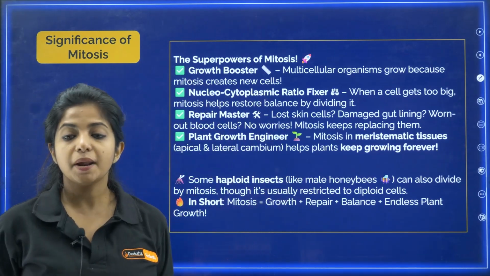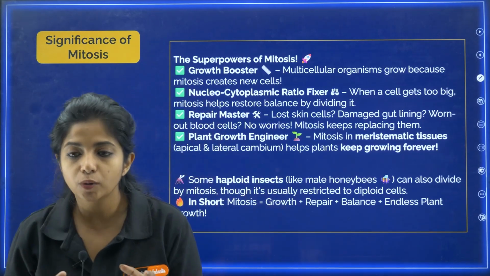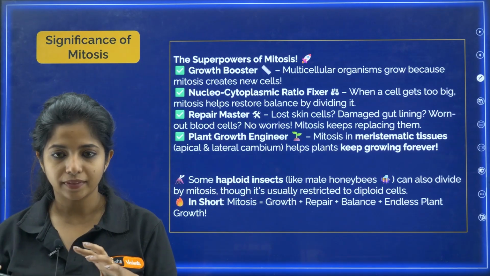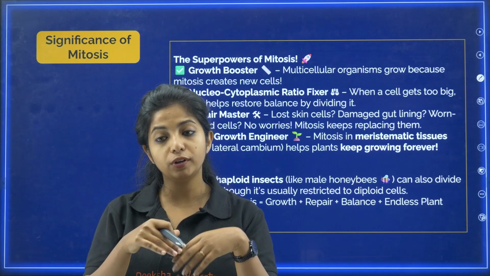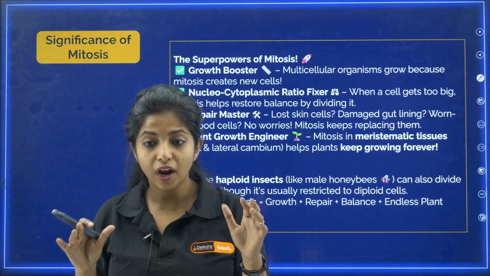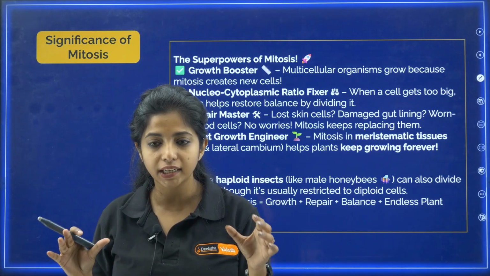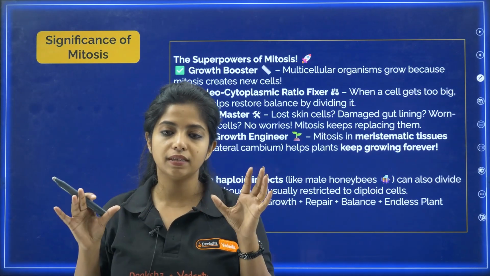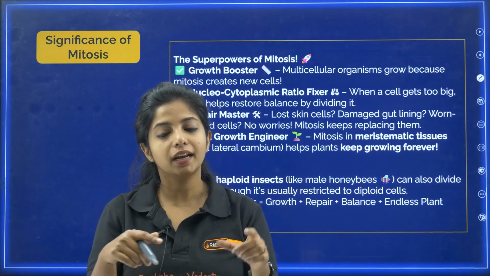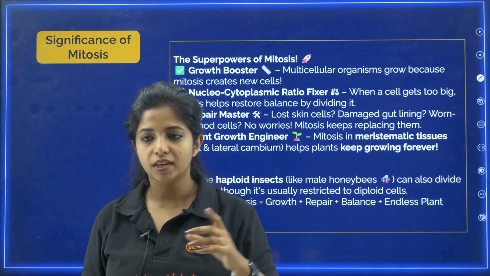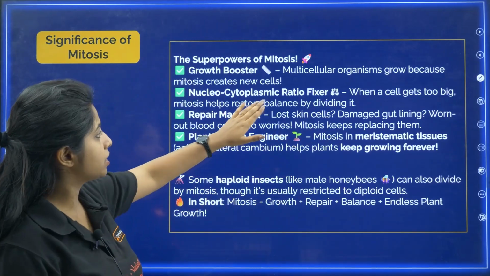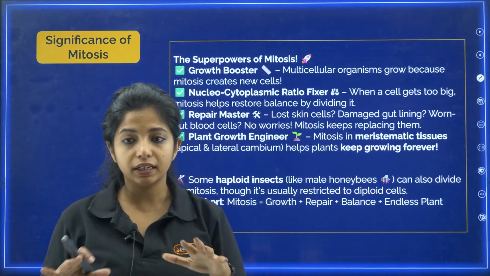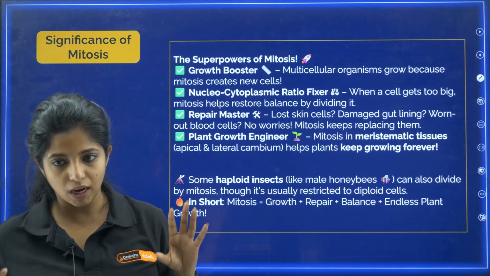New cells. And apart from that, nucleocytoplasmic ratio fixer. Suppose the nuclei are way too many and the cytoplasm is less. You have to fix that, right? The nucleus and the cytoplasmic ratio, you have to fix it. How do you do it? Basically, mitosis happens where each cell gets one nucleus. When a cell gets too big, mitosis helps restore the balance by dividing it. The nucleocytoplasmic ratio is fixed with the help of that.